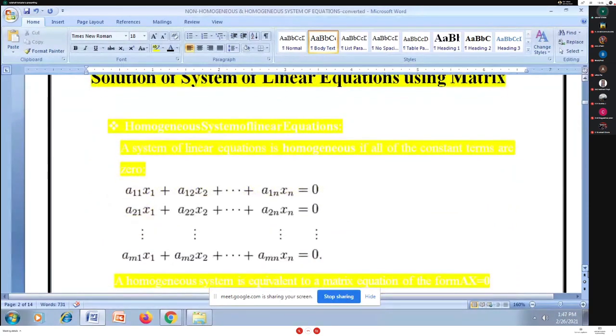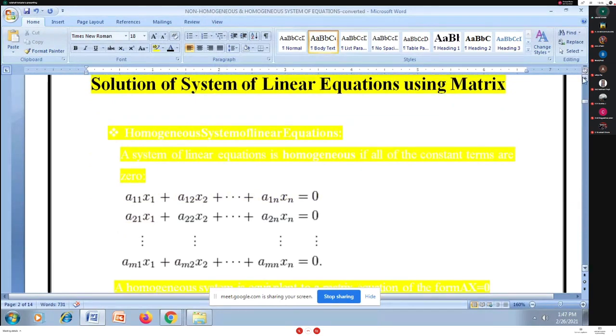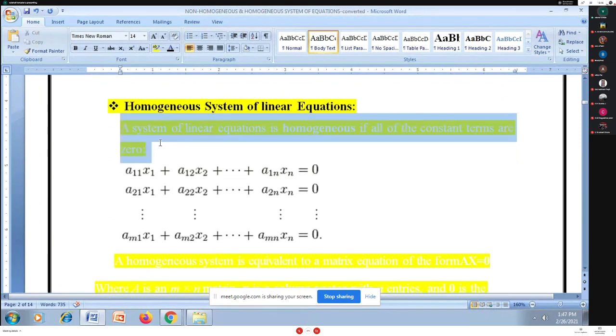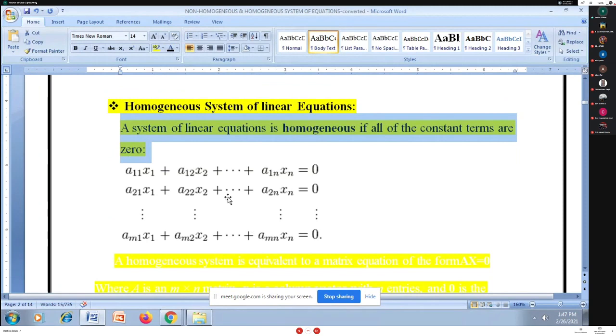See, yesterday we started with non-homogeneous systems of equations. At that time I told you that whenever I have to solve linear equations by the matrix way, there are two types of systems. One is non-homogeneous and the other is the homogeneous system of equations. Now I am concentrating on the homogeneous system of linear equations. So let us go for the homogeneous system of equations.